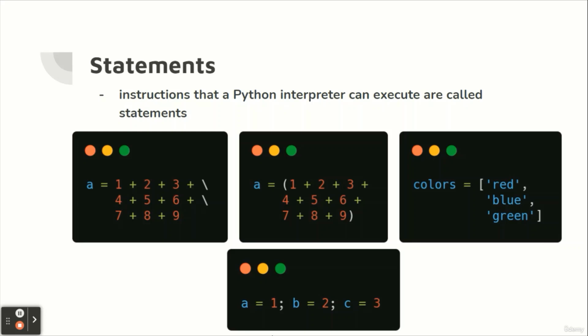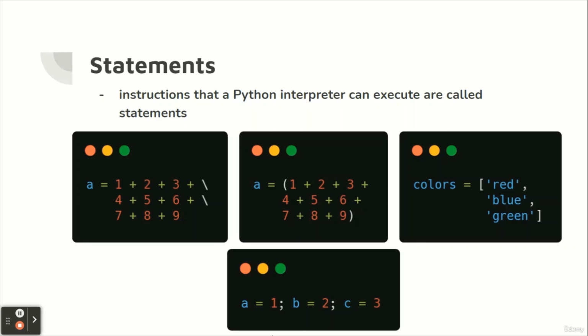In Python, the end of a statement is marked by a new line character. But we can make a statement extend over multiple lines with the line continuation character. The example you can see on the screen. This is explicit line continuation.